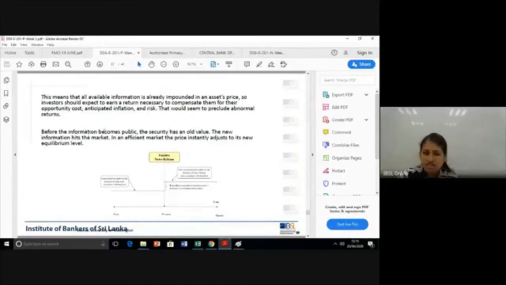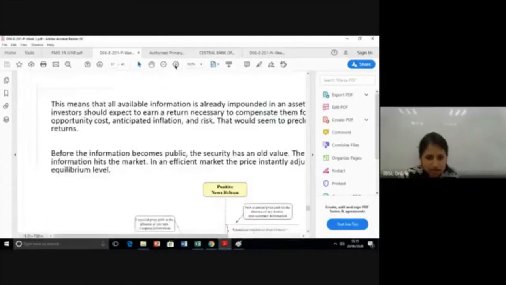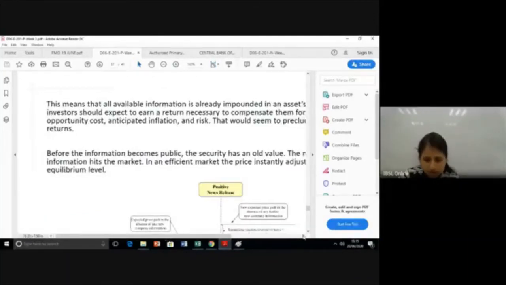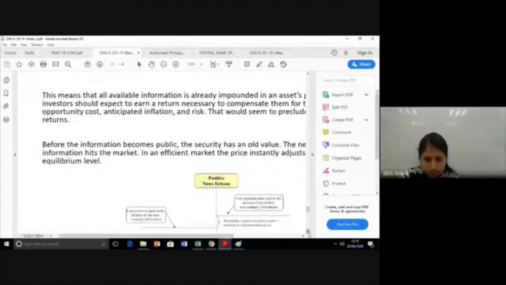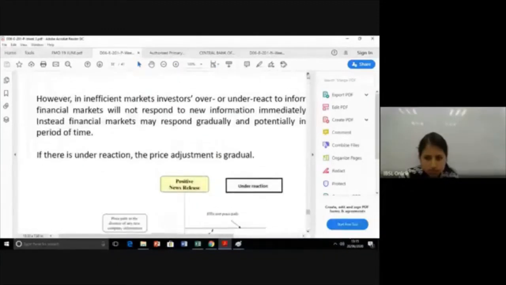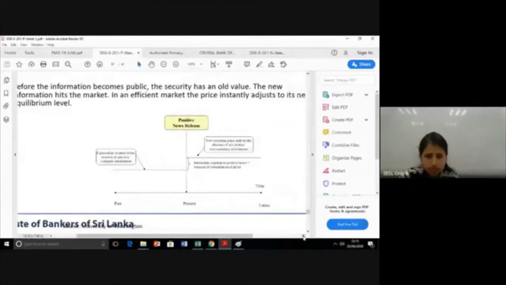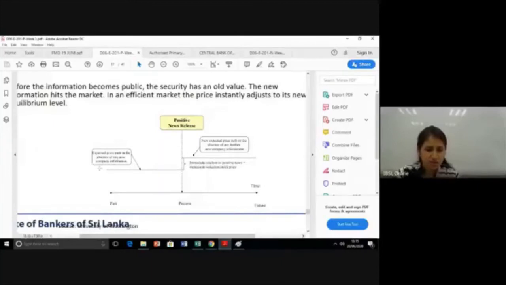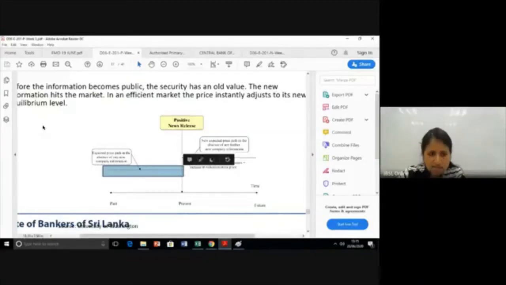Before information becomes public, the security has an old value. Now I hope you can see the diagram clearly. Here you can see this is the old value, this is the past. Before the information, now this is the news release. Before information comes to the market, the security always has an old value. The new information hits the market at this point.